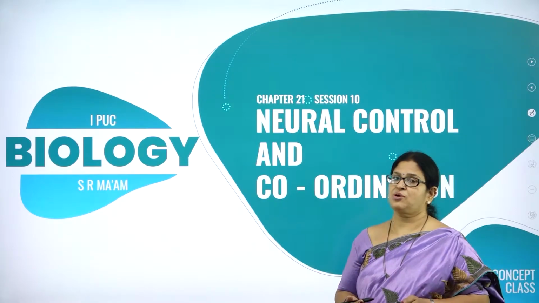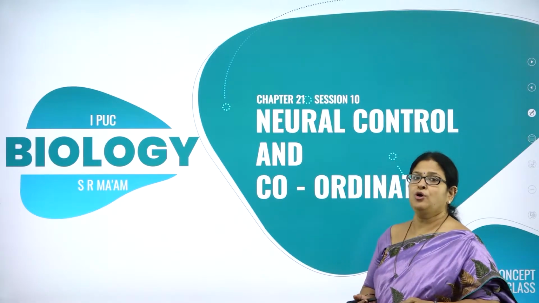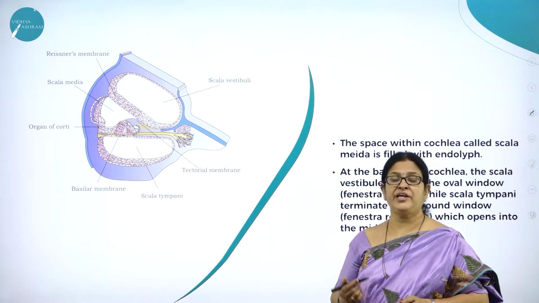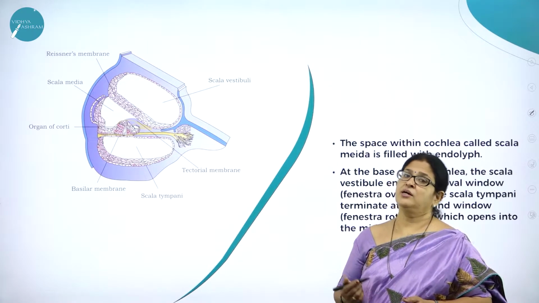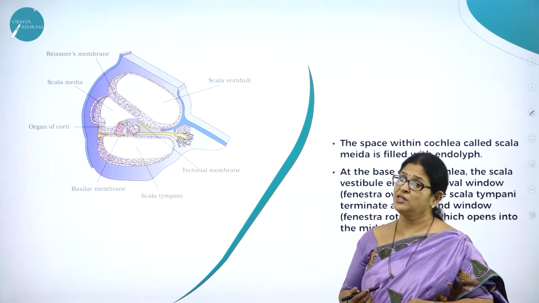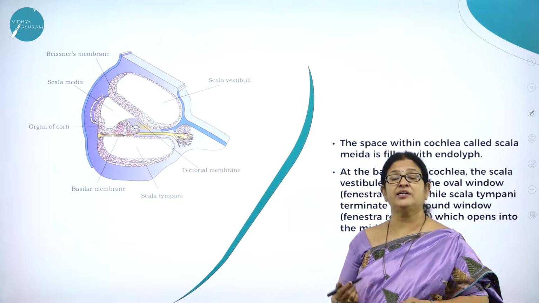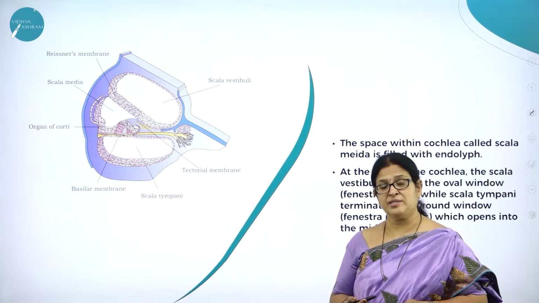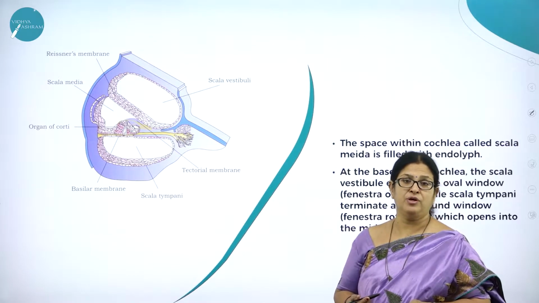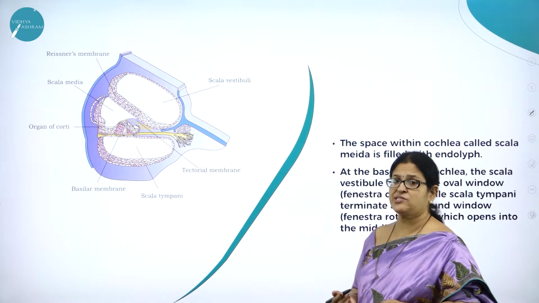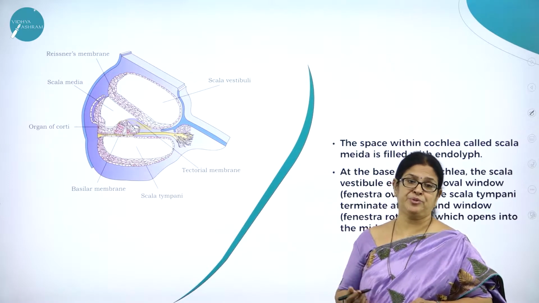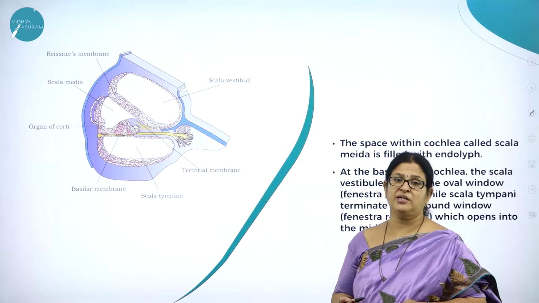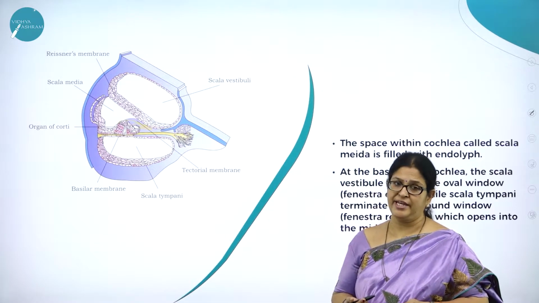Moving on to the last concepts of this interesting chapter, hope you remember in the last session we were studying about yet another very interesting sensory processing organ, that is the ear. As we have studied, the ear is an organ of hearing as well as a very important organ for maintenance of body balance. As we have already studied, ear is divided into three very important regions, that is the outer ear or external ear and the middle ear and the inner ear.